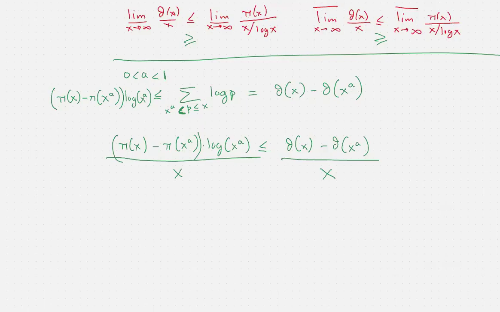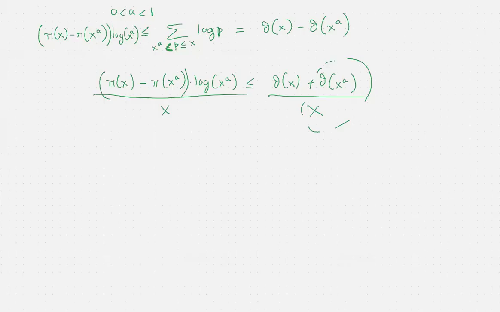Theta of x to the a over x is, roughly speaking, less than or equal to the amount of primes that do not exceed x to the a times the logarithm of x to the a divided by x.